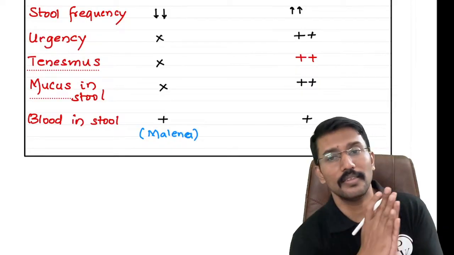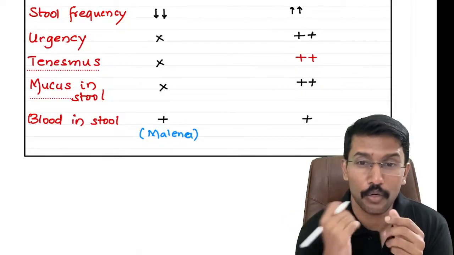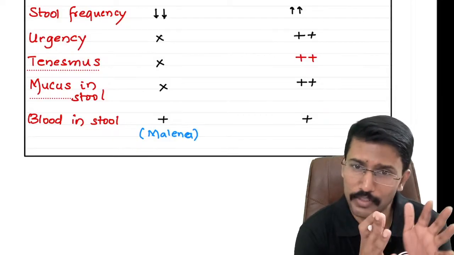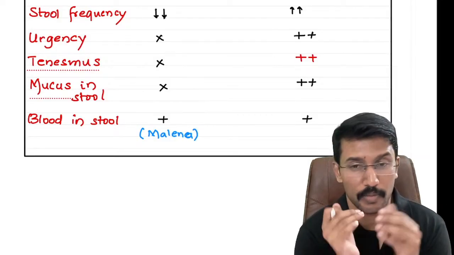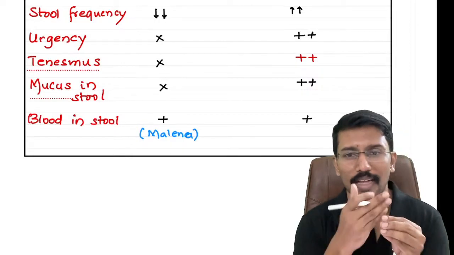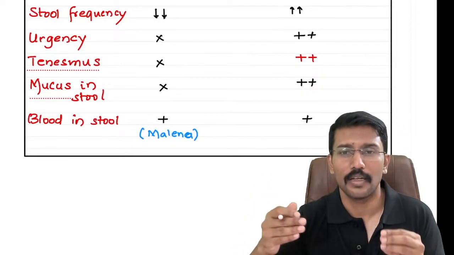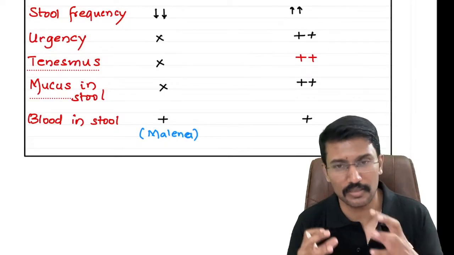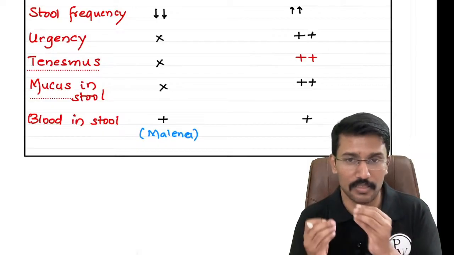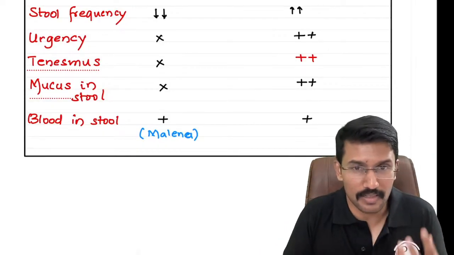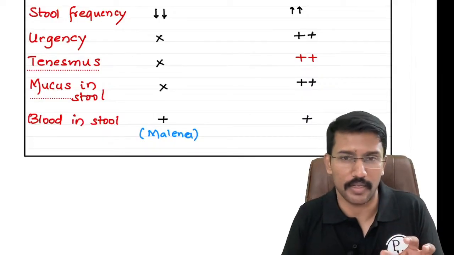So if there is an intestinal infection like enteroinvasive E. coli, it will invade the small intestine. So I will have a small bowel pathology. But because it is an invasive organism, I will start bleeding. When I bleed, this blood, as it passes along the intestine, gets acted on by bacteria and digestive enzymes, so it changes its consistency and appearance. So by the time I pass the stool, it will become a bit chocolatey brown, dark. That is what we call melena, right?